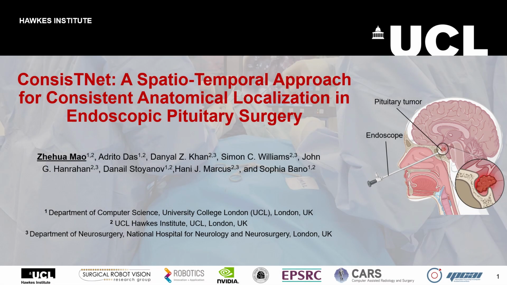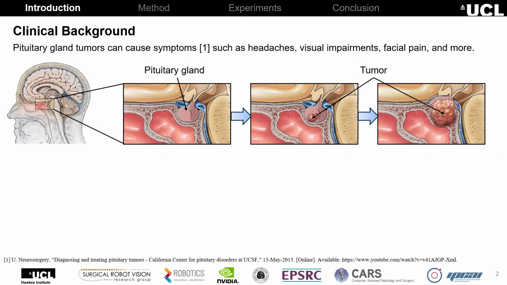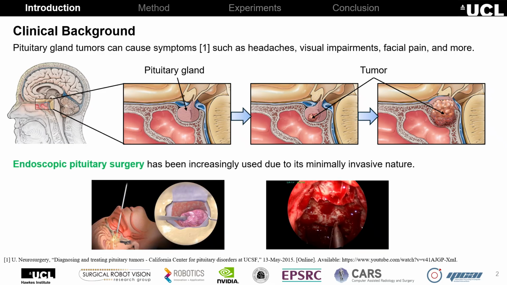In this video, I will present our paper ConsisTNet, a spatio-temporal approach for consistent anatomical localization in endoscopic pituitary surgery. Pituitary gland tumors are abnormal growths within the pituitary gland that can lead to symptoms such as headaches and visual impairments. For these patients, surgery is often required, and in recent years, endoscopic pituitary surgery has become increasingly common due to its minimally invasive nature.